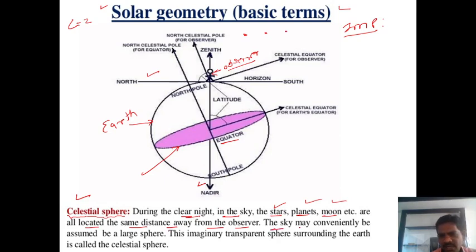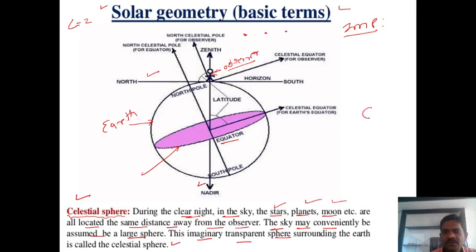The sky may conveniently be assumed to be a large sphere. This imaginary transparent sphere surrounding the earth is called the celestial sphere, guys.